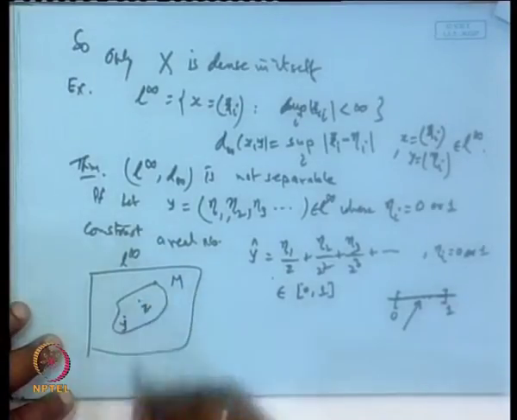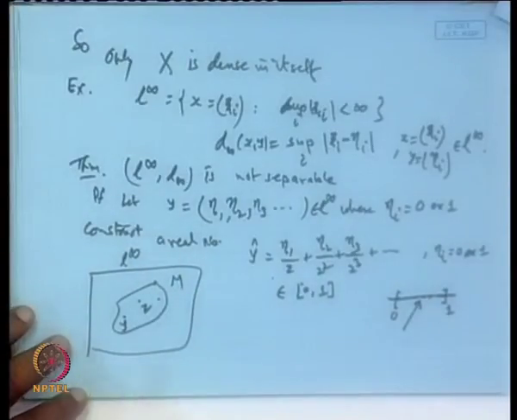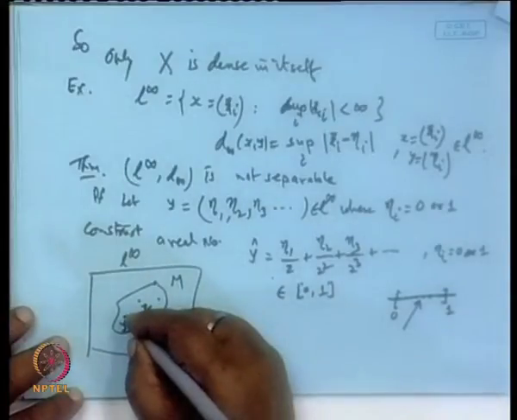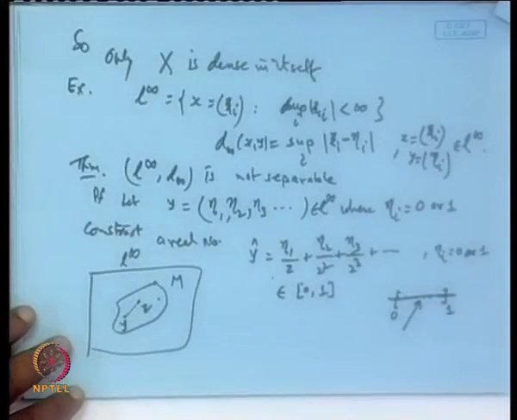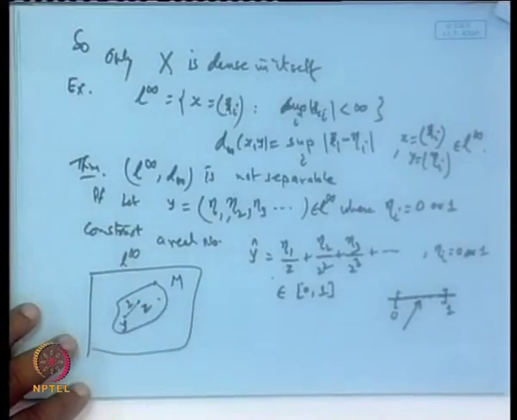Similarly, another element in the set, z, similarly another element like this, and each one will have coordinates either 0 or 1. So, what is the distance between these 2 points? Maximum distance will be 1, is it not?